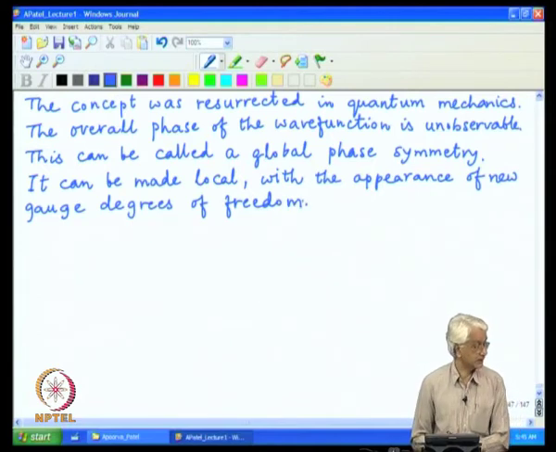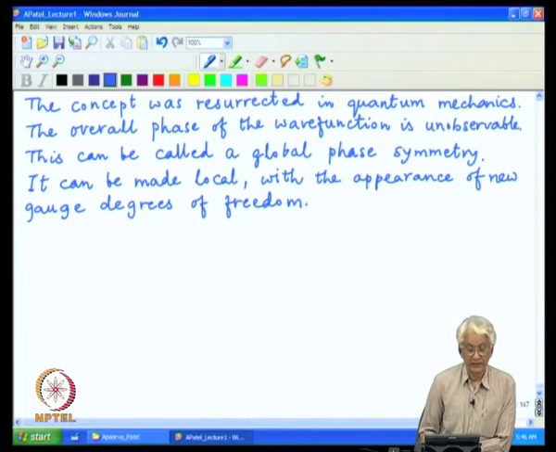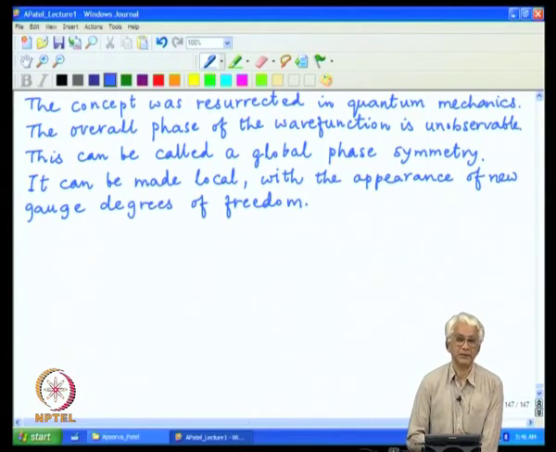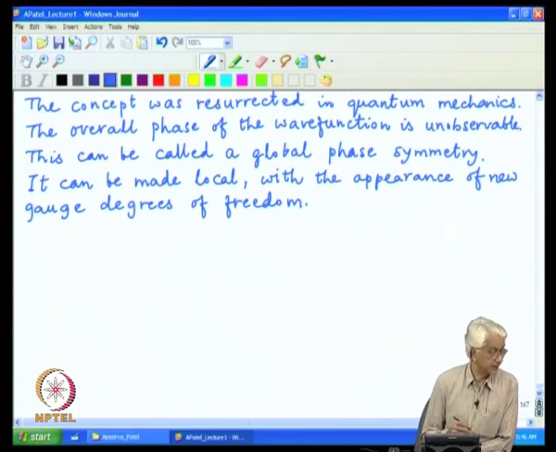So, let us give some basic definitions. We want to construct a description where the phases can change from one point to another, but the overall theory does not see this particular change in the phase.